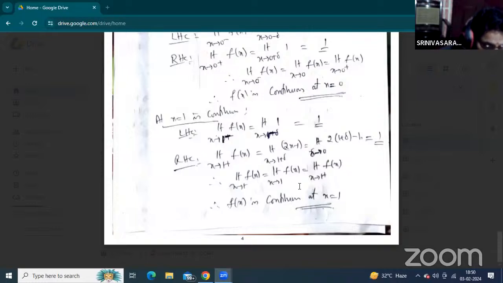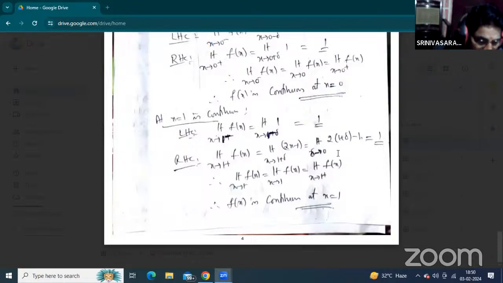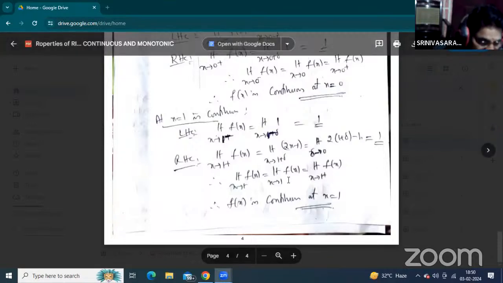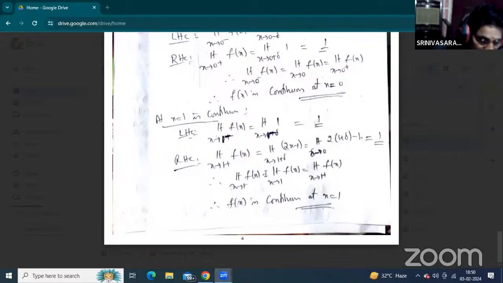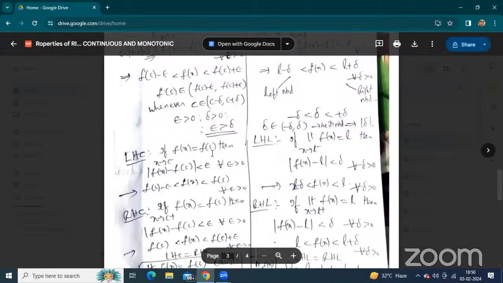When the left hand continuity and the right hand continuity are both equal, the given function must exist. So in the final examination, what about the existence? When the left part and right part are equal, that is called the existence. So the given function f of x is continuous at x equal to 1.